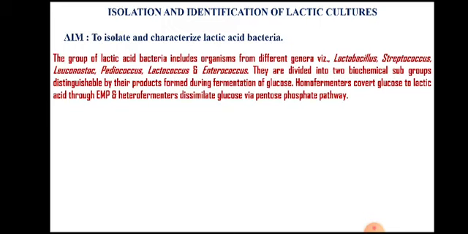So heterofermenters are characterized by the production of CO2 from glucose, and homofermenters produce lactic acid as a principal product from glucose.